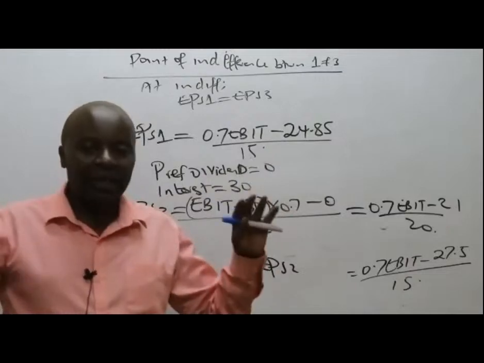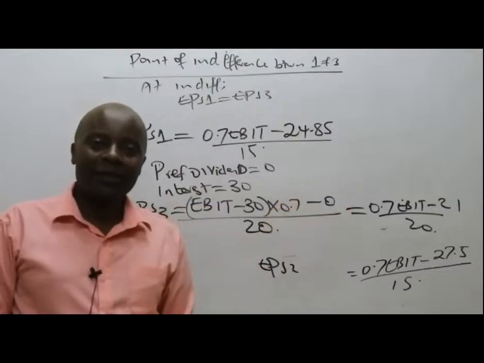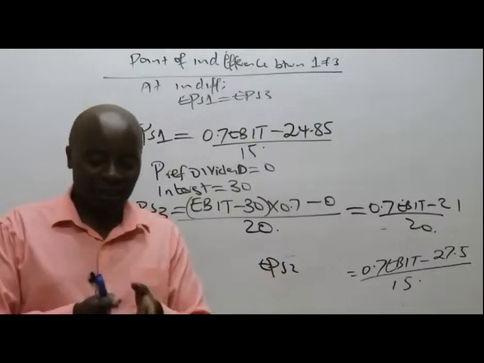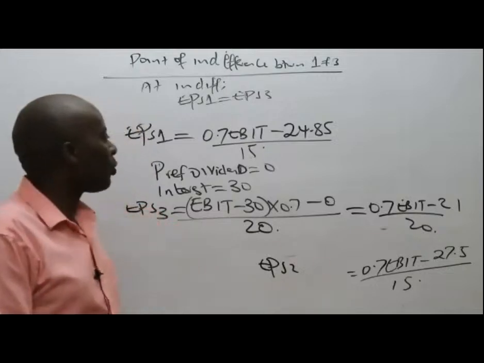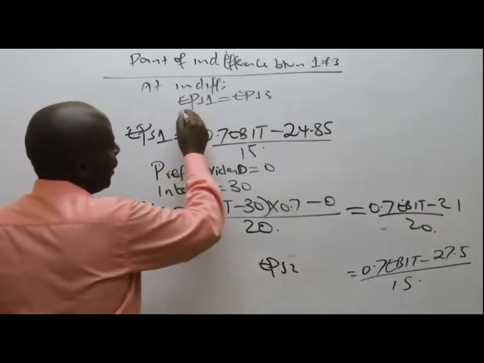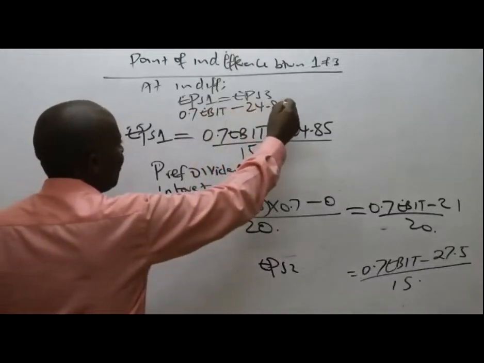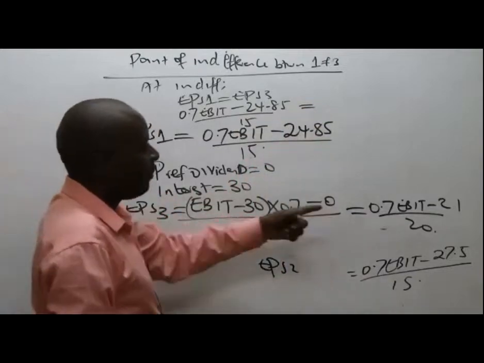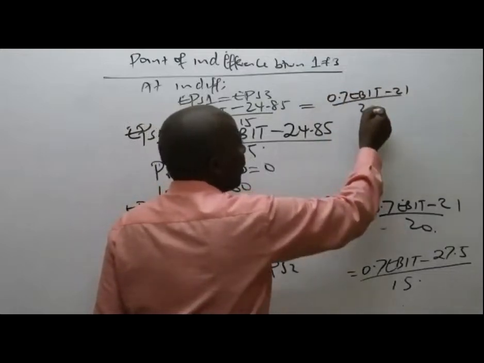The earnings of the two sides are equal. Fortunately, we have our EPS equations. EPS 1 is 0.7 EBIT minus 24.85 all over 15, which should be equal to EPS 3. EPS 3 is 0.7 EBIT minus 21 all over 20.